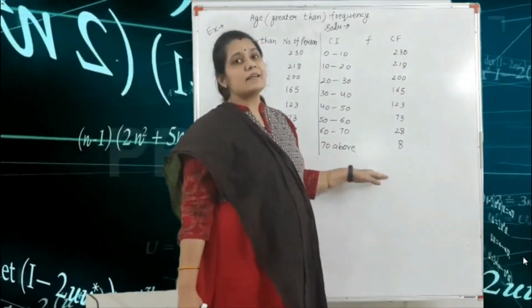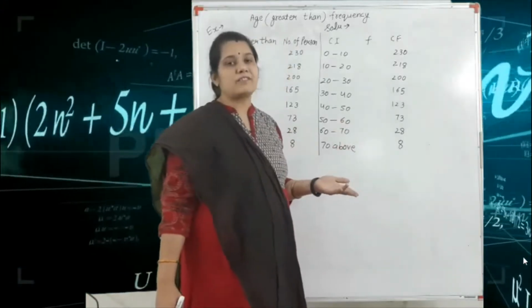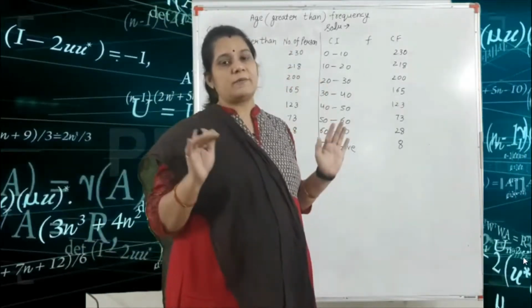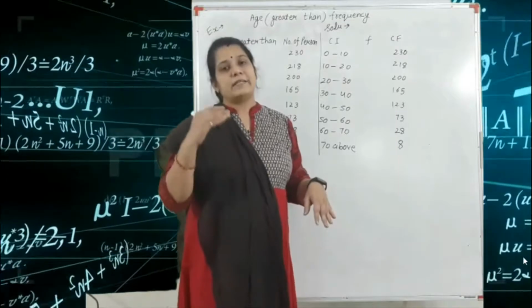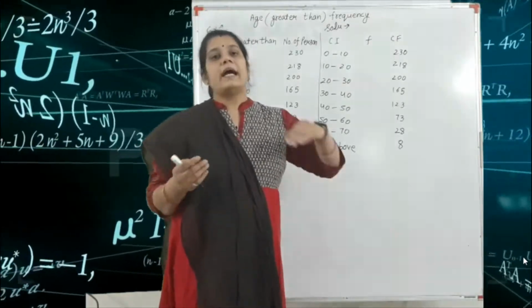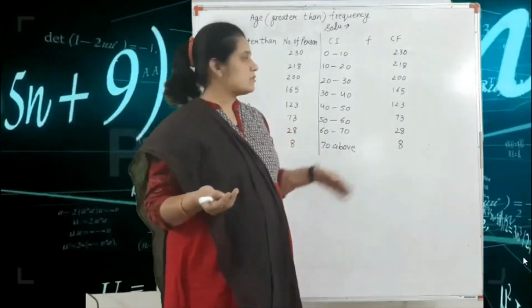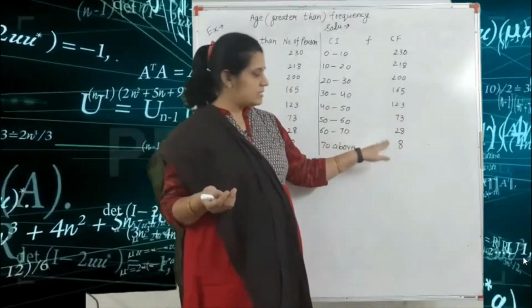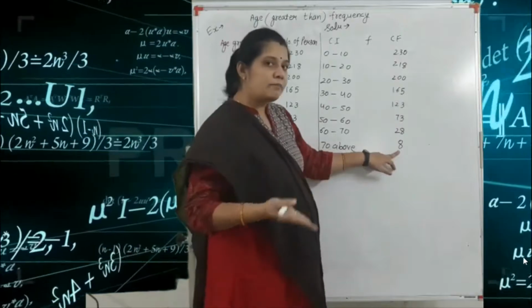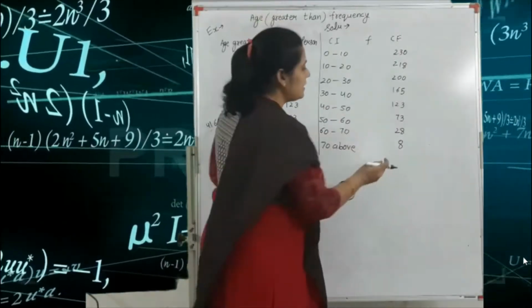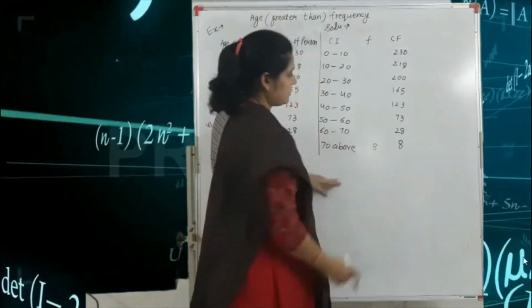That means this is the greater than type of frequency distribution. Just the opposite: increasing form means less than frequency, and decreasing form means greater than frequency. According to greater than frequency, you start from down to up. So you write 8 as it is.